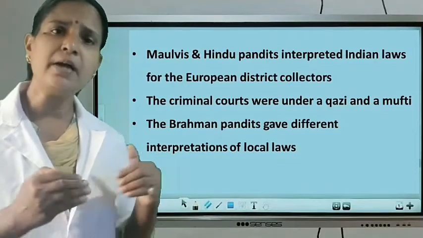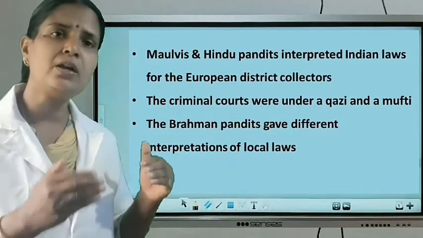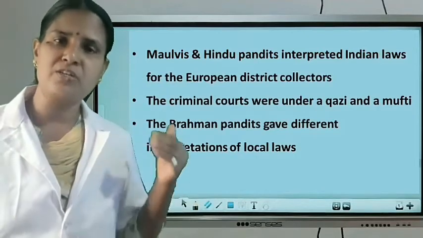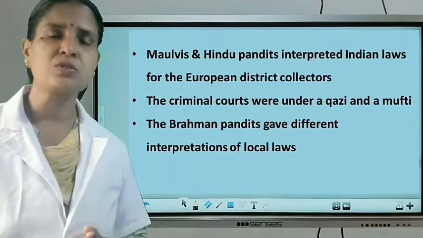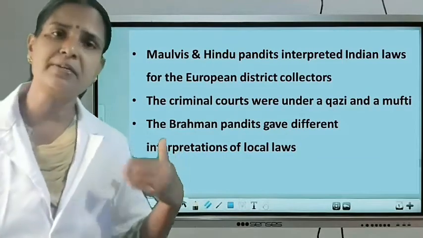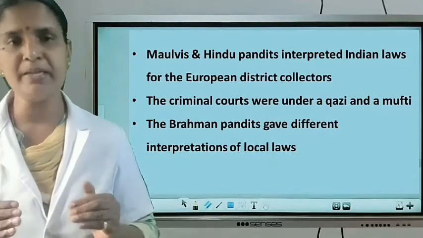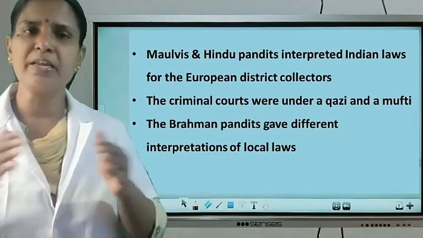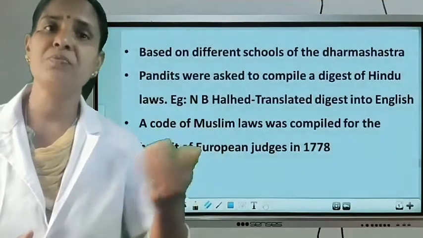And here, to understand the Indian laws, the East India Company and its officials asked the Indians to interpret the laws. They were not aware of the local laws that existed in India. So they wanted to understand the laws existing in India. Only then was it possible for them to do the administration in India. So they asked the Maulavis as well as the Hindu Pandits to interpret the Indian laws. But these Maulavis and Hindu Pandits interpreted the laws in various ways. Listen, that was not in a uniform manner, because it was based on the schools of Dharma Shastra.